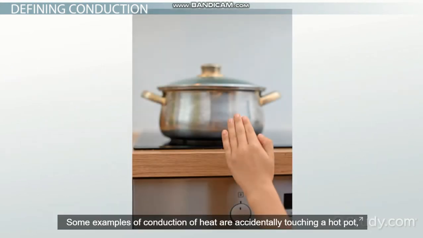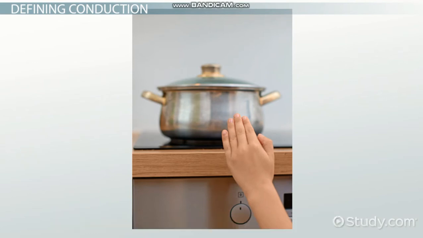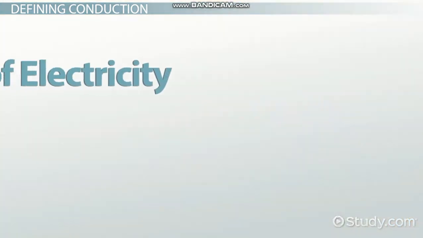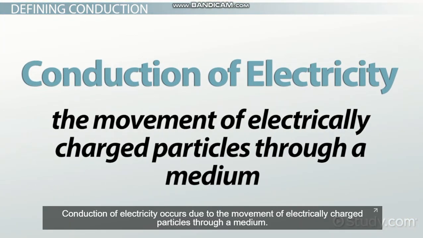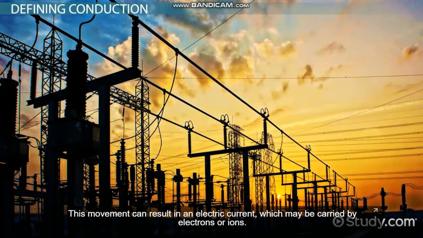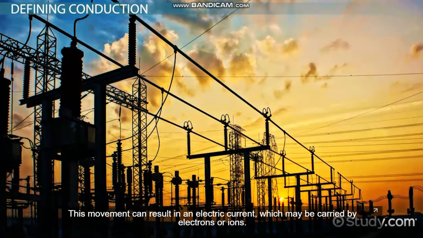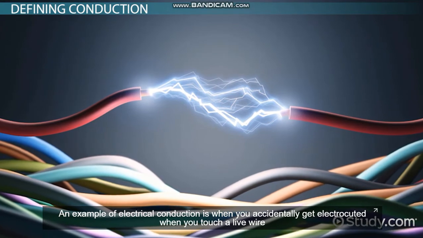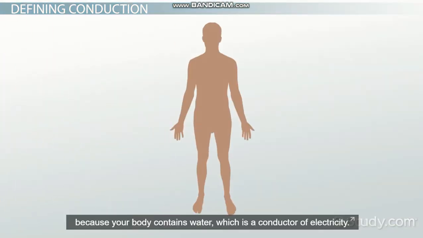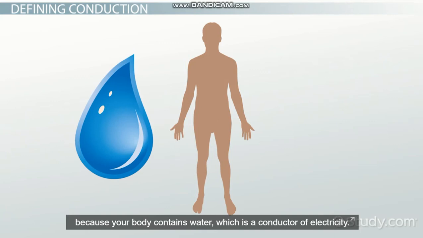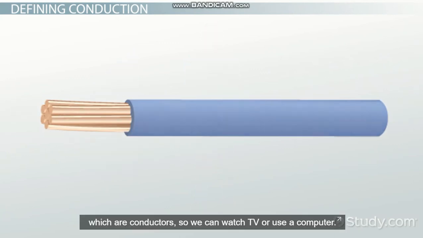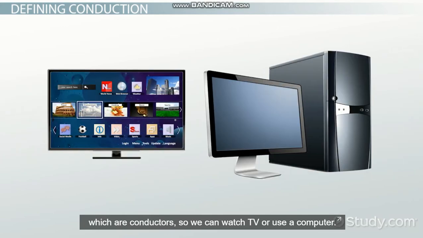Some examples of conduction of heat are accidentally touching a hot pot, or when a heating pad is applied directly to you and warms your muscles. Conduction of electricity occurs due to the movement of electrically charged particles through a medium. This movement can result in an electric current, which may be carried by electrons or ions. An example of electrical conduction is when you accidentally get electrocuted when you touch a live wire because your body contains water, which is a conductor of electricity. Another example is when electricity passes through wires, which are conductors, so we can watch TV or use a computer.